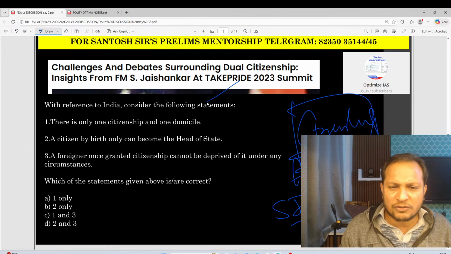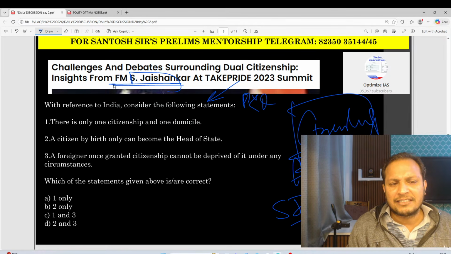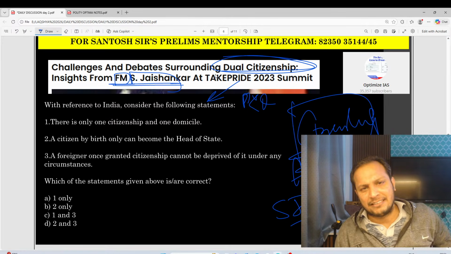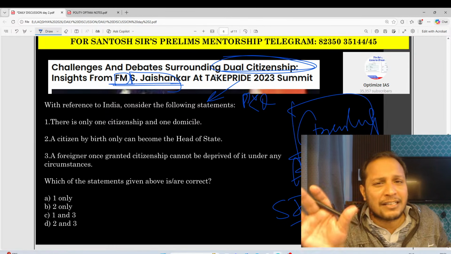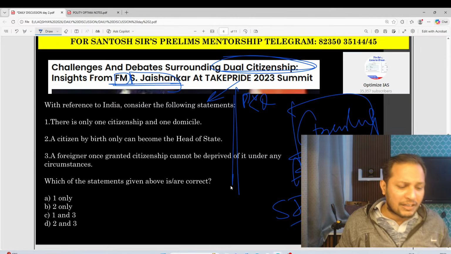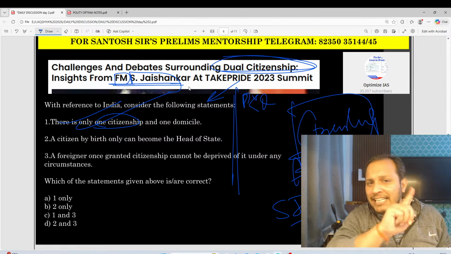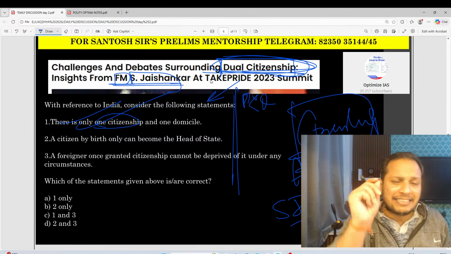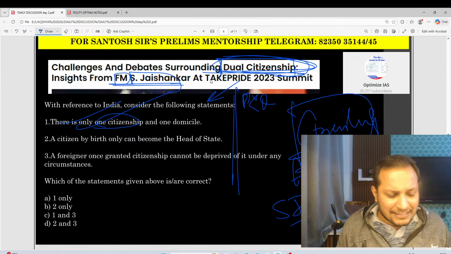So let us solve this PYQ, because you see here, Jaishankar, the foreign minister, has said that dual citizenship is challenging. India has single citizenship. India does not have dual citizenship, guys. Now solve this question. What is the answer to this question? There is only one citizenship in India. Yes, this is correct. India does not have dual citizenship. You can see the foreign minister is saying dual citizenship is challenging in India. It is not easy. It is challenging in India because the Constitution only gives you single citizenship.